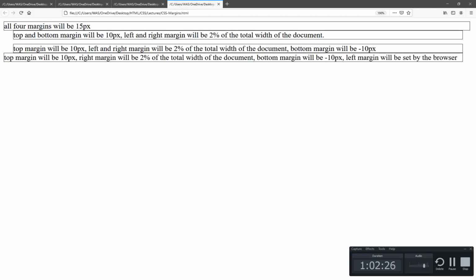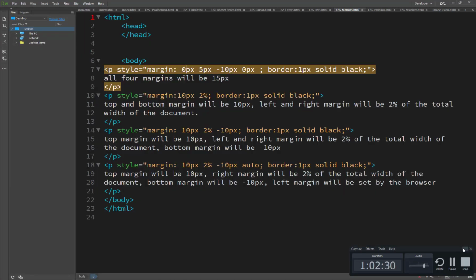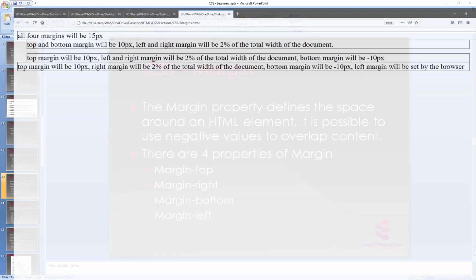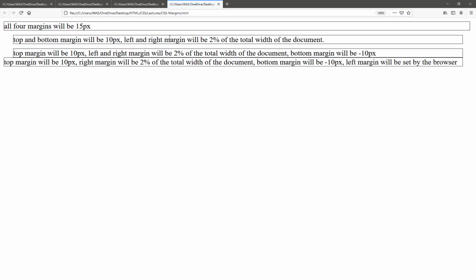Right side is 5 pixels from the right, and minus 10 is from the downside. And if I set plus 10 pixels, it will automatically adjust from the bottom side. So this is the margin and how it works.